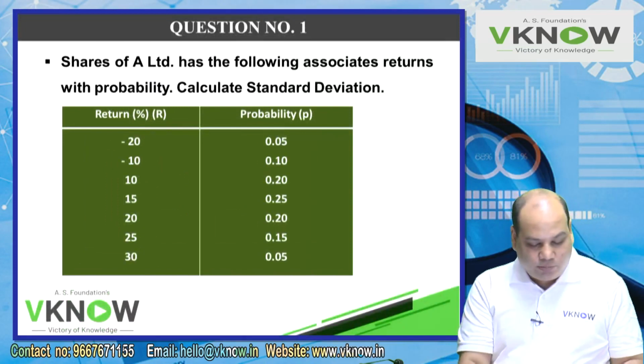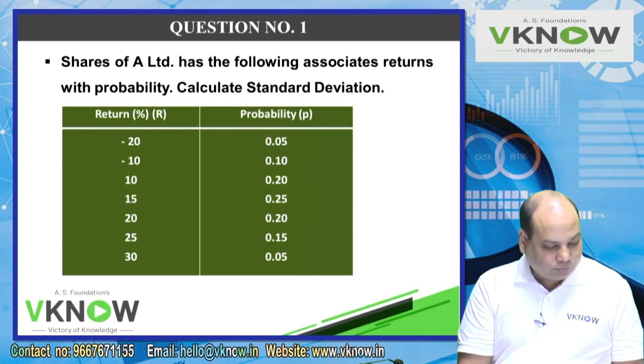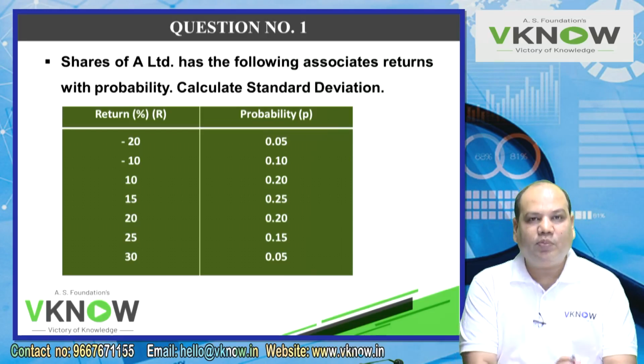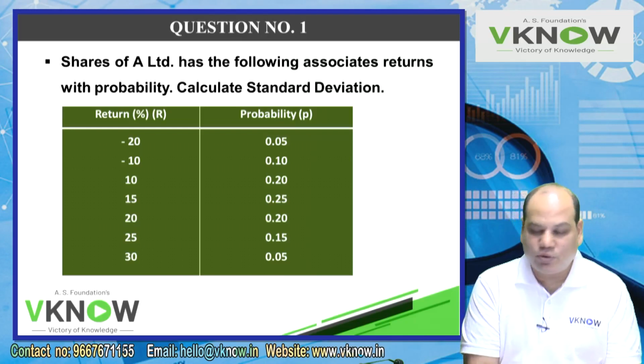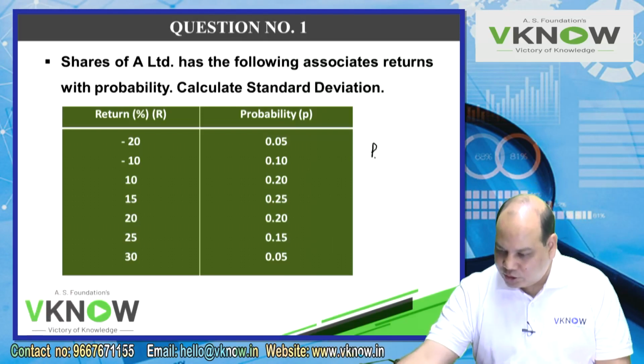Now dear student, come to the next page. You will find question number 1. Question number 1 is a basic question for calculating standard deviation when probability distribution is given. This kind of table is called probability distribution table, where the expected return and their respective probabilities will be given to you. So this type of table we will call probability distribution table.